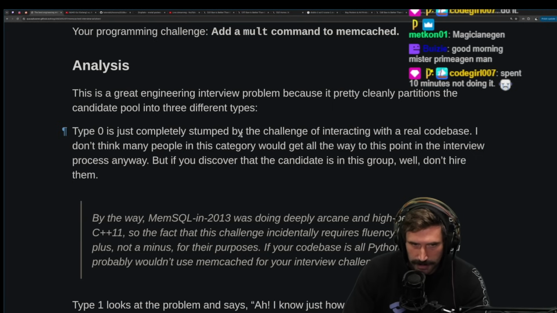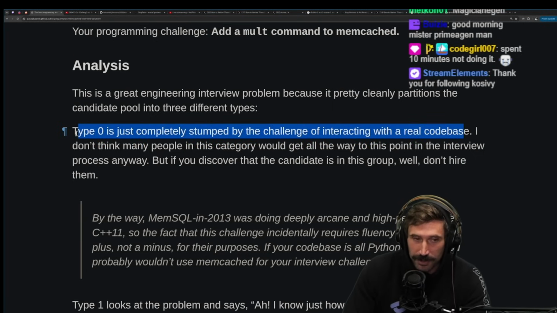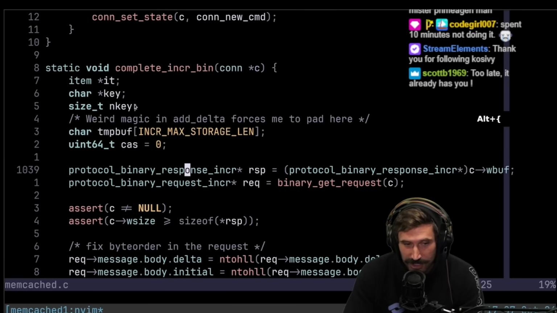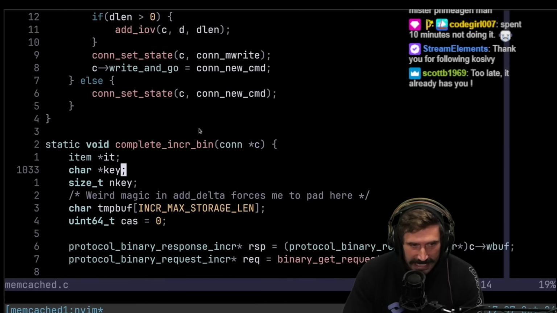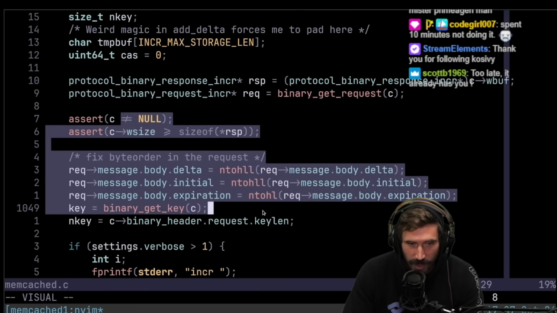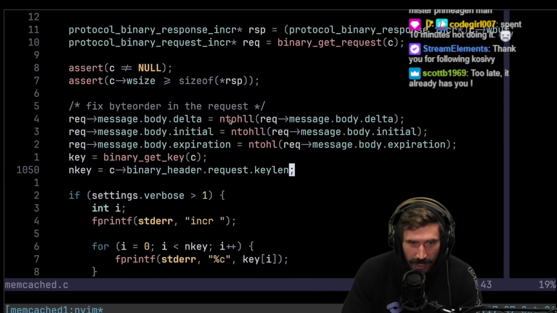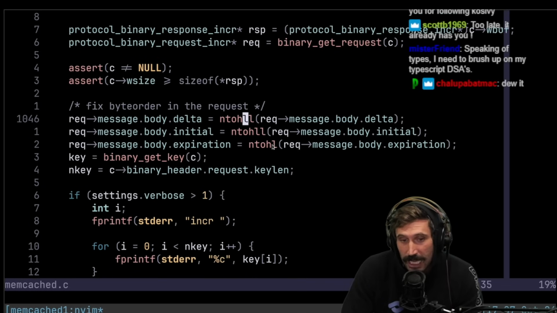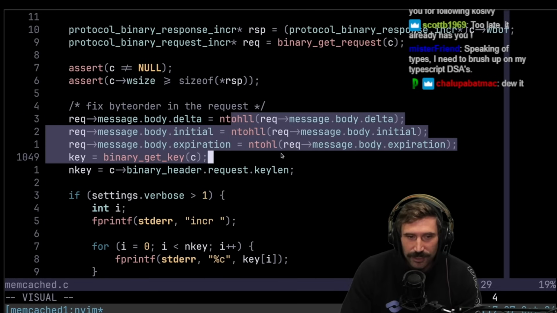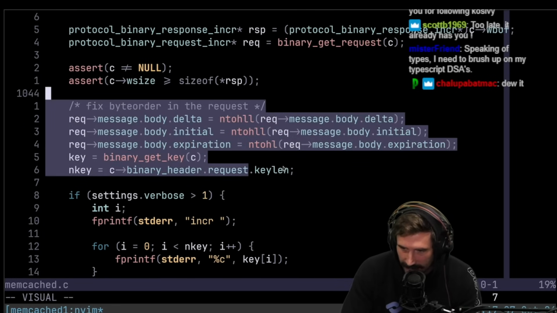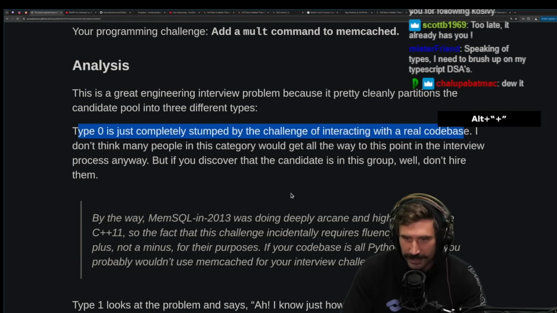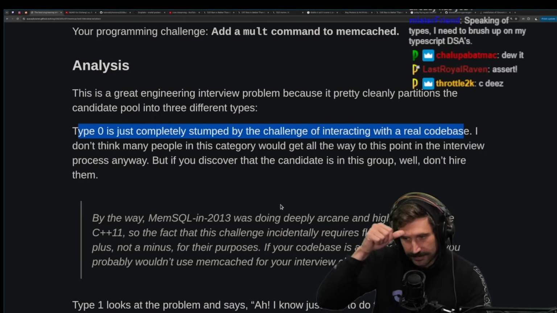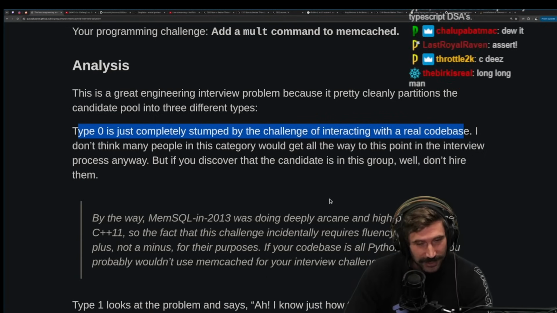Type 0 is just completely stumped by the challenge of interacting with the real code base. Well, if they're also not familiar with C, dude, I have not C'd very much in my life. Okay, I've seen a decent amount, but not that much. And so a lot of the struggle for me would be, I know this is network to host long, right? Technically, it's a long. This is just a long. But still, there's a lot of effort one would have to put in to do it.